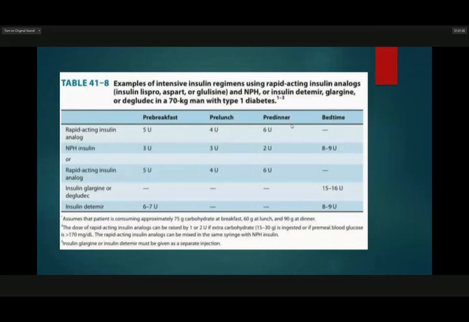So this is Table 41-8, the example of intensive insulin regimen using rapid-acting insulin analog and NPH or insulin detemir, glargine, or degludec in a 70 kilogram man with type 1 diabetes. So, muna yahang sa patient with type 1 diabetes.